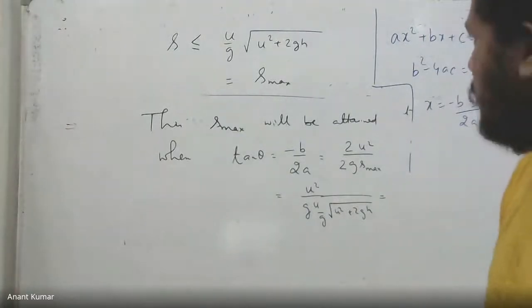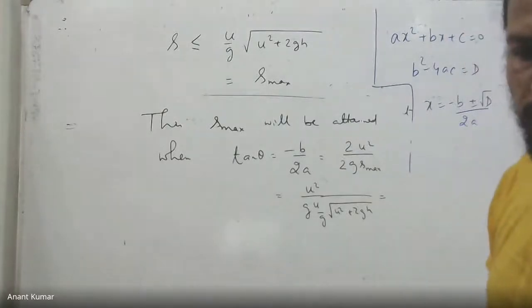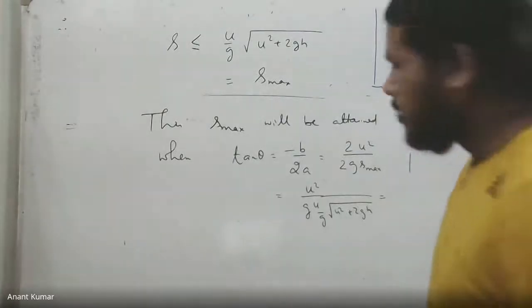If d becomes 0, in that case, I'll obtain the value of tan theta as minus b by 2a from the original equation. Okay, fine, Ankit.